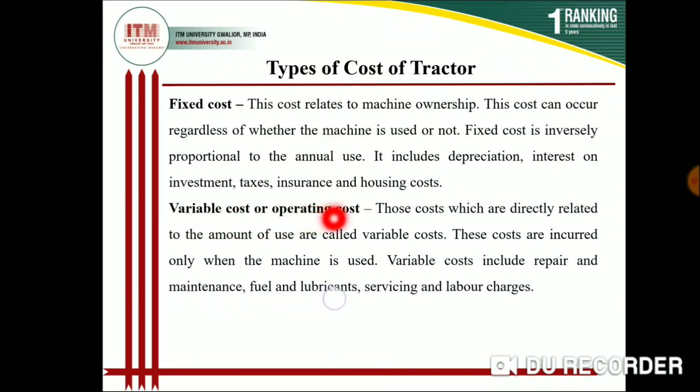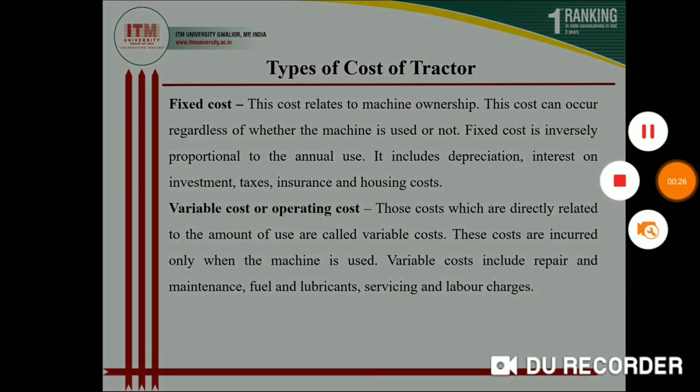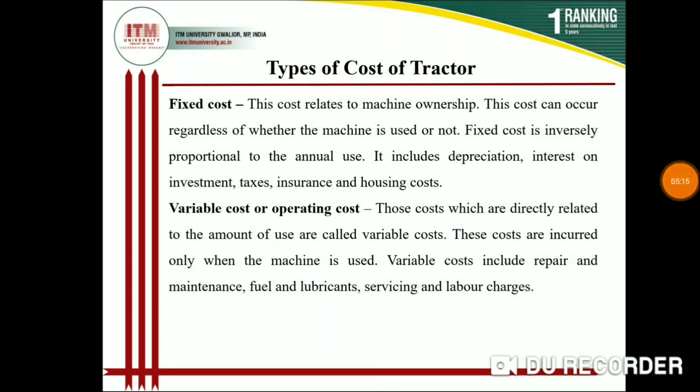The second is variable cost or operating cost. Variable cost or operating cost are those costs which are related to the amount of use. When you use any tool or machine, the cost that is associated with your tool or implement is called operating cost or variable cost.